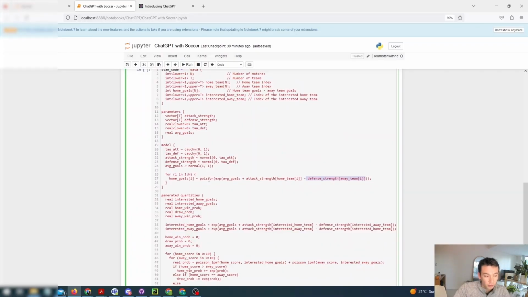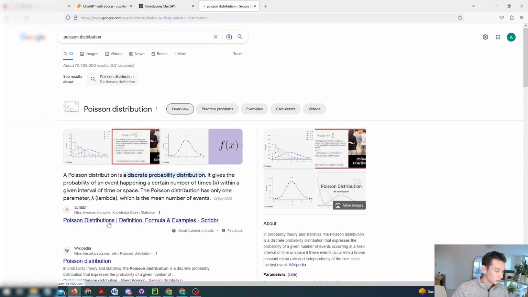It was able to generate Stan code that seemed sensible and ran out of the box the first time. The only place where it really got confused was where it initially suggested a Poisson distribution for the likelihood, but when I reminded it that it was actually a goal difference, it ended up becoming a normal distribution. But one thing I didn't do in the last video was actually explain what ChatGPT had coded. I just copied and pasted it into the Jupyter notebook.